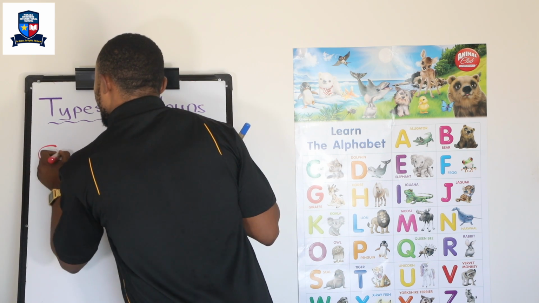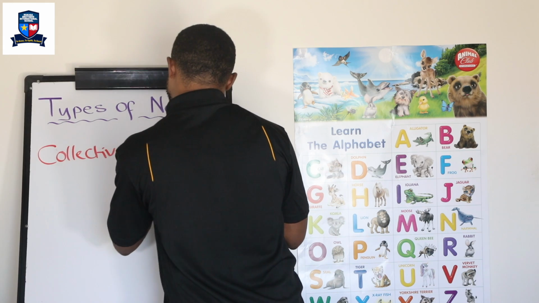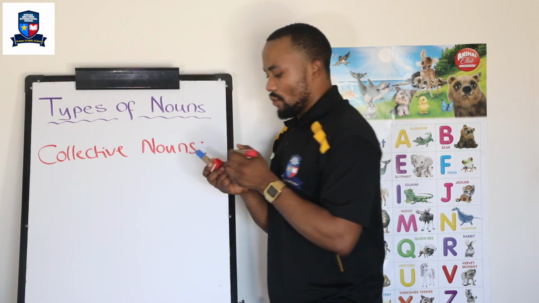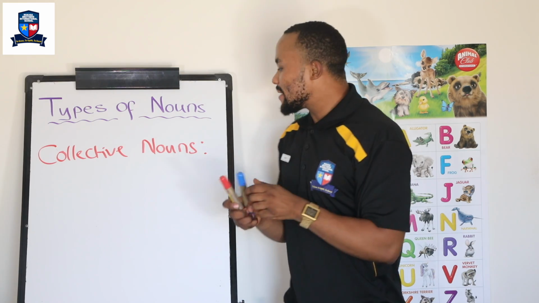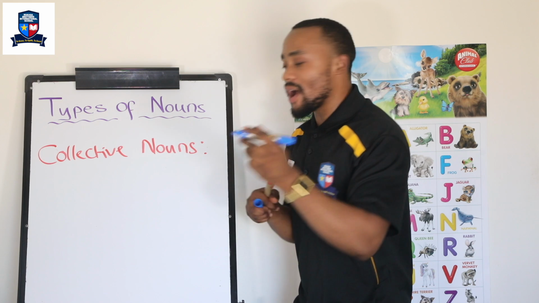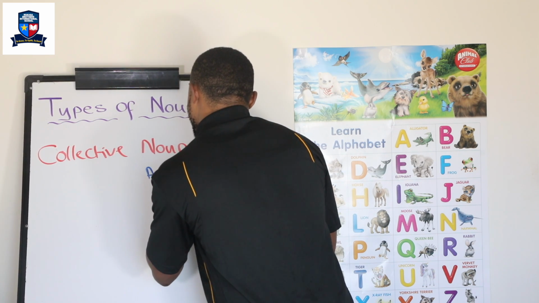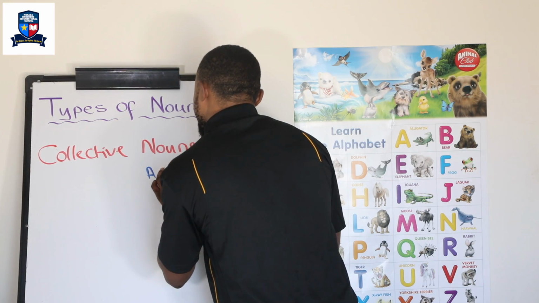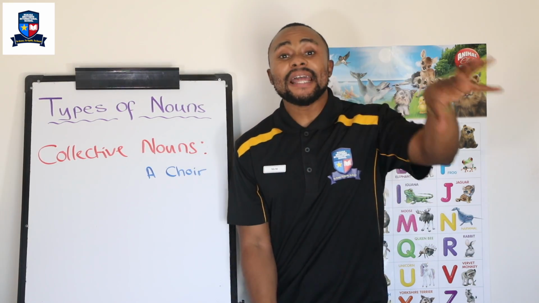Collective nouns. Very good. So, collective nouns. A good example of this could be a choir. I'm going to write a choir. Choir, that's a C. A choir is a collective noun.